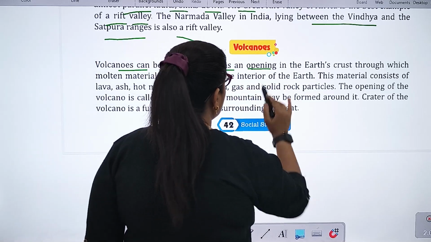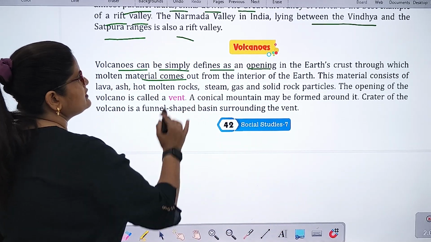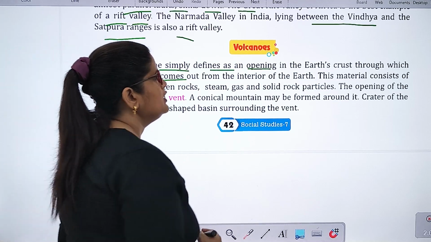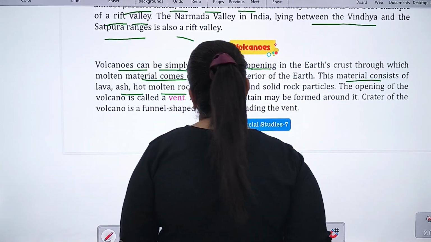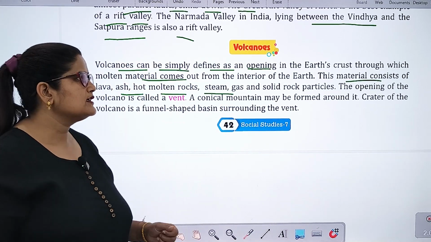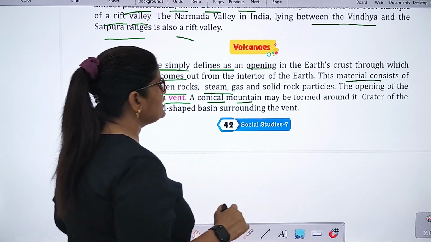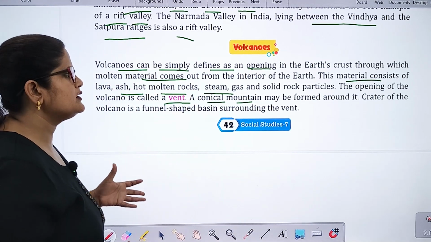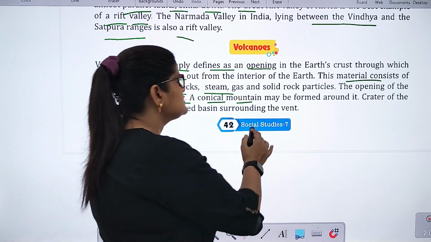Volcanoes can be simply defined as an opening in the Earth's crust through which molten material comes out from the interior of the earth. This material consists of lava, ash, hot molten rock, steam, gas and solid rock particles. The opening of the volcano is called a vent. A conical mountain may be formed around it. The crater of the volcano is a funnel shaped basin surrounding the vent.